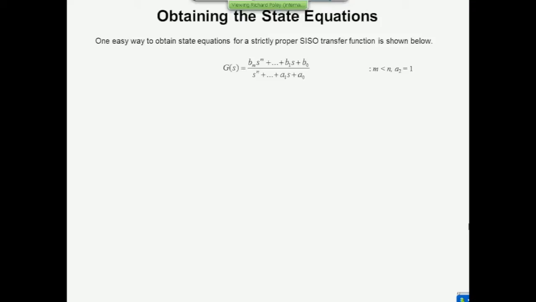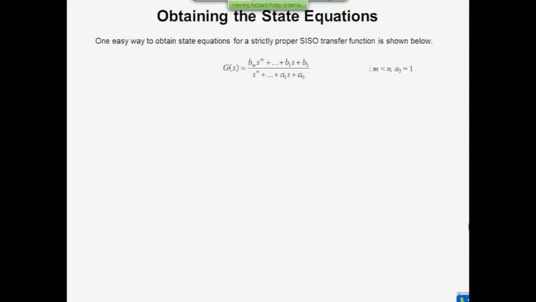Now what I'm going to do is to show you an easy way of obtaining a state space description from a transfer function. And once you've seen this way, you'll find it easy for any strictly proper transfer function that you come across. This is a general transfer function of arbitrary order. It's one we saw yesterday, having n zeros and n poles. If it's a proper or strictly proper system, they're the only types I'm talking about today, because they're the only types that have state space descriptions.